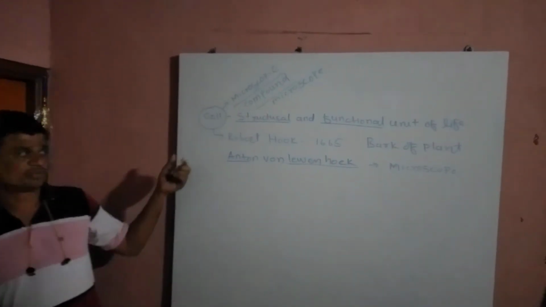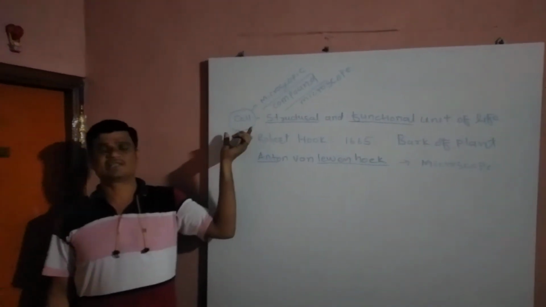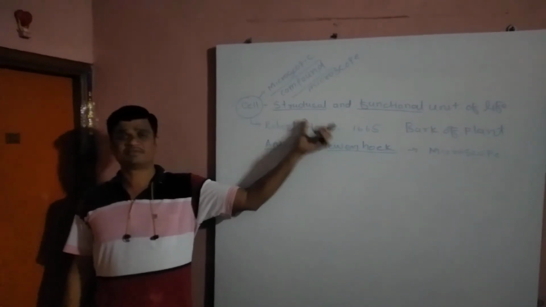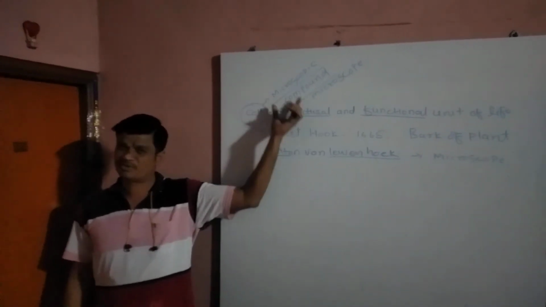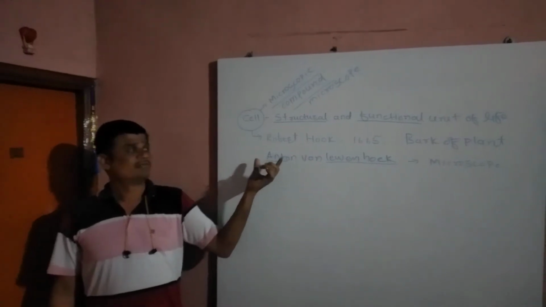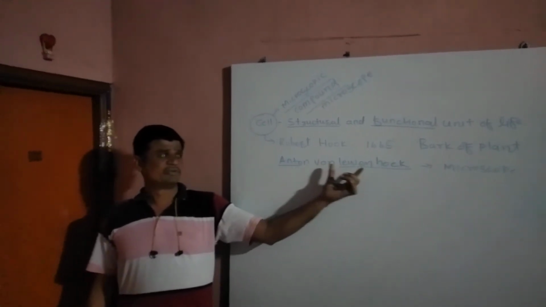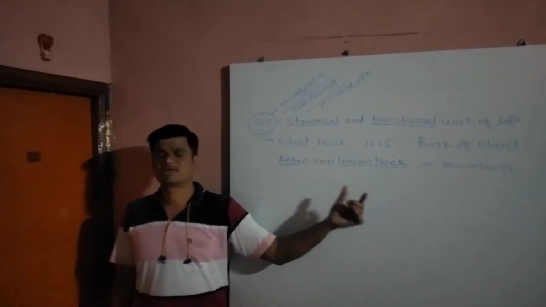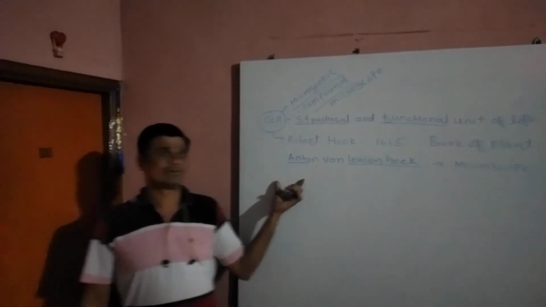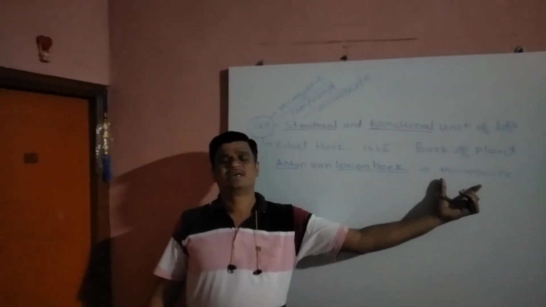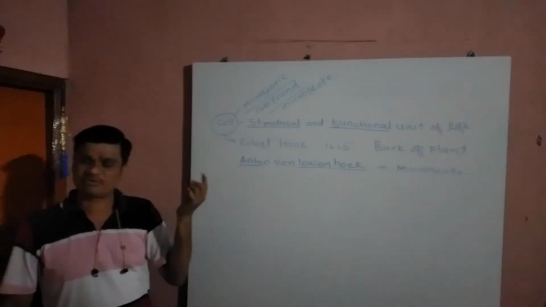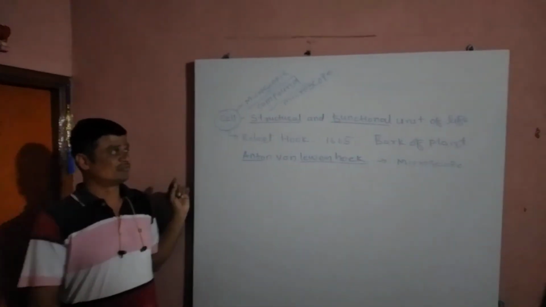These are the two essential points when talking about the cell. Cell is the structural and functional unit of life. Cells are the simplest units of organisms and are microscopic in nature. Anton von Leeuwenhoek also discovered the nucleus, and microscopic studies were given by him.